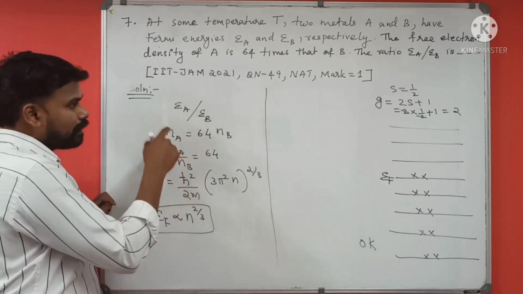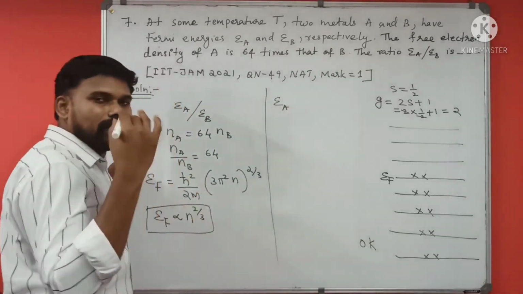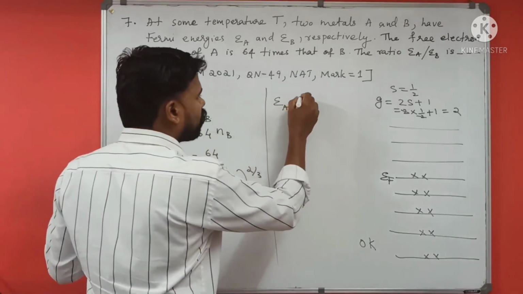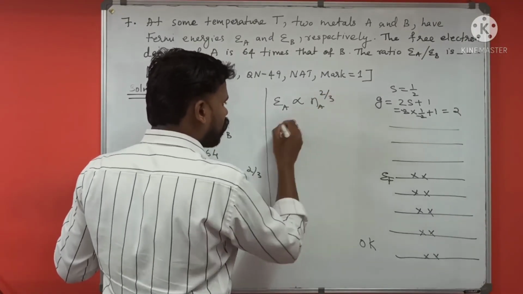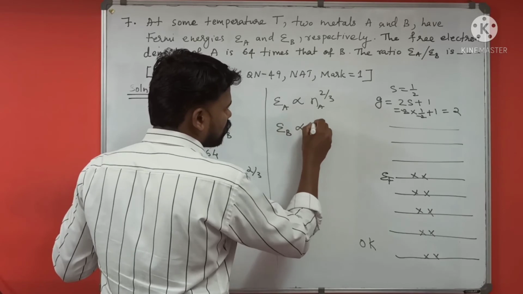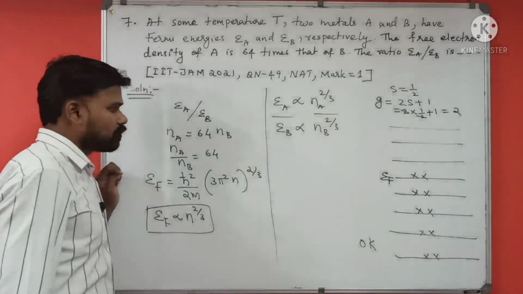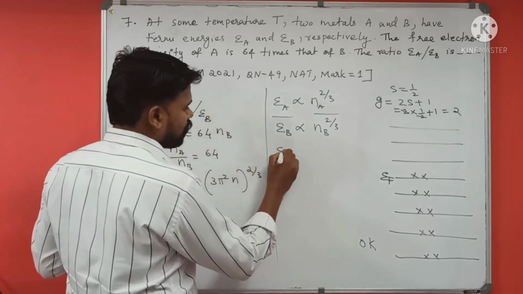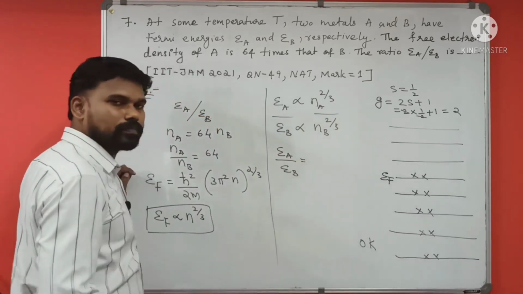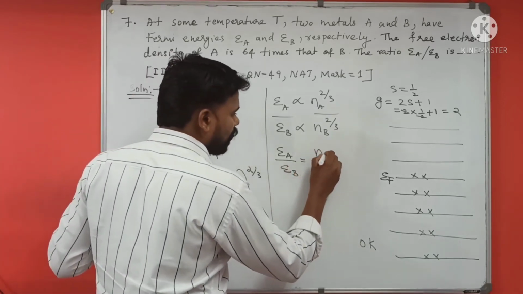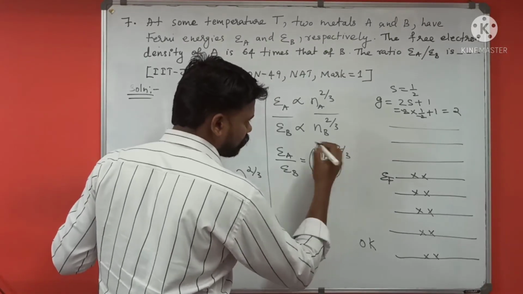So for metal A, EA is proportional to Na raised to 2 by 3. For metal B, it is proportional to Nb raised to 2 by 3. If you divide these equations, you will get EA divided by EB equal to Na divided by Nb whole raised to 2 by 3.